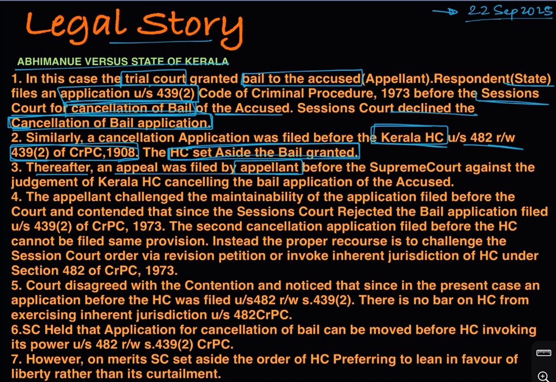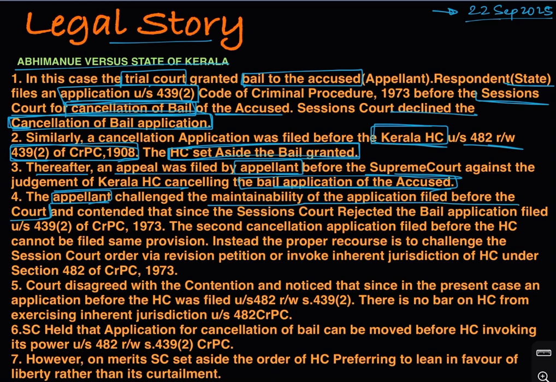And why is he filing the appeal? Because the High Court set aside the bail granted, and against that judgment of the Kerala High Court, the accused, whose bail was set aside, is filing an appeal before the Supreme Court. When the appeal was filed, the appellant, the accused, challenged the maintainability of the application filed before the court.